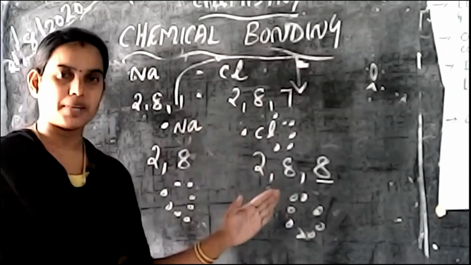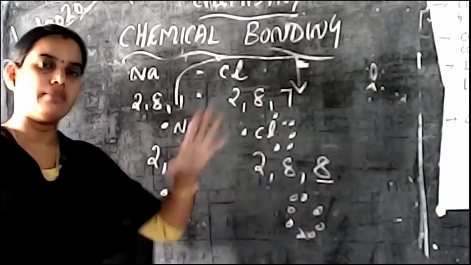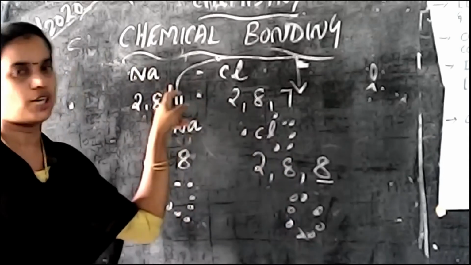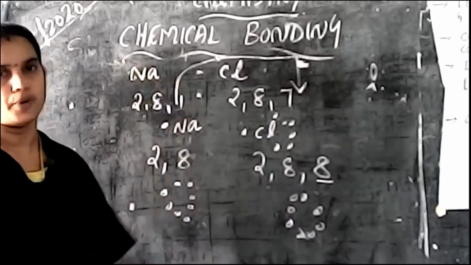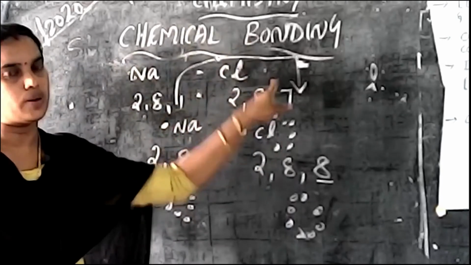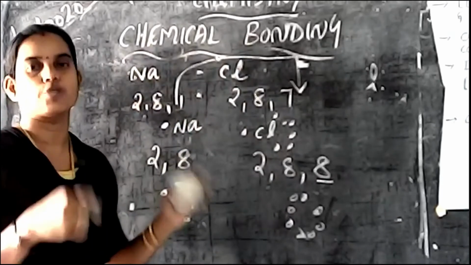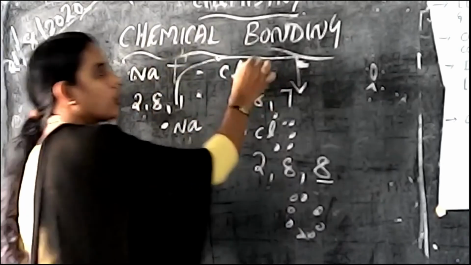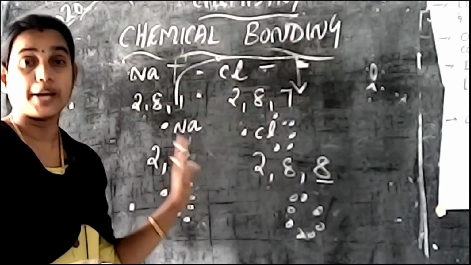What is the charge present here? Sodium has a positive charge. The element which donates electrons has a positive charge. Here which element donates an electron? Sodium, no. So this sodium has a positive charge. Here which element accepts an electron? Chloride. So that is known as negative charge. So sodium has a positive charge and chlorine has a negative charge. So this type of bond is known as ionic bonding.